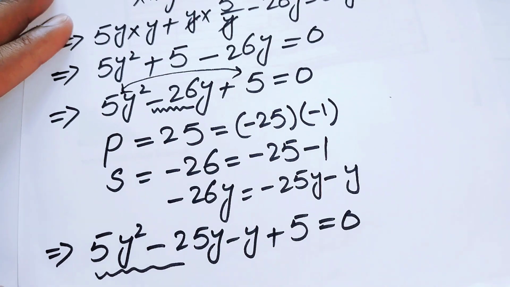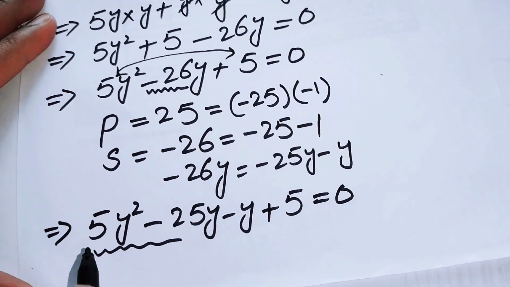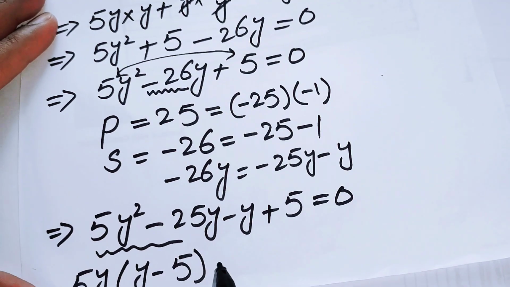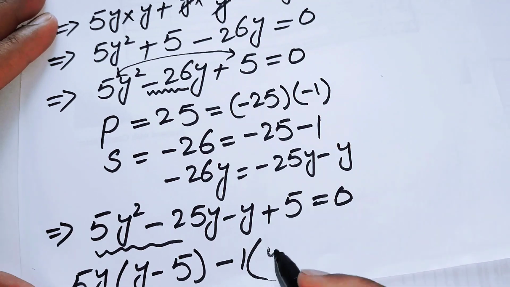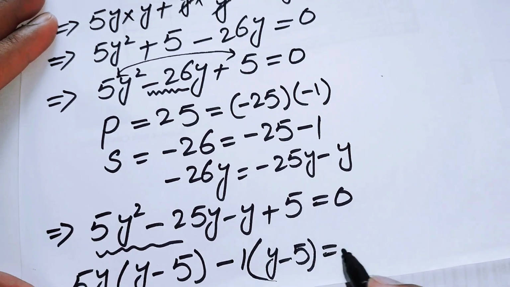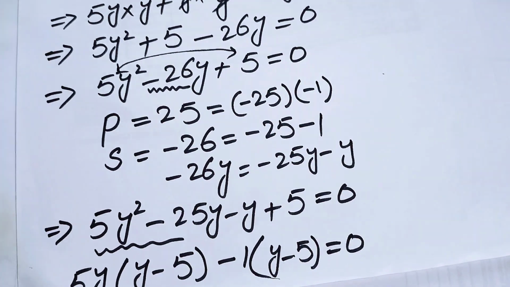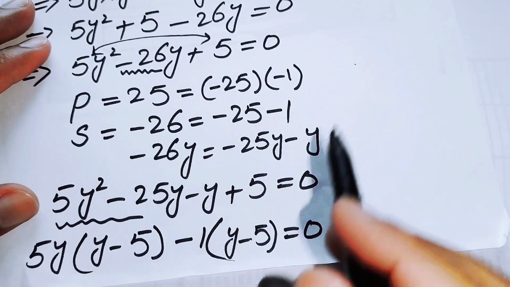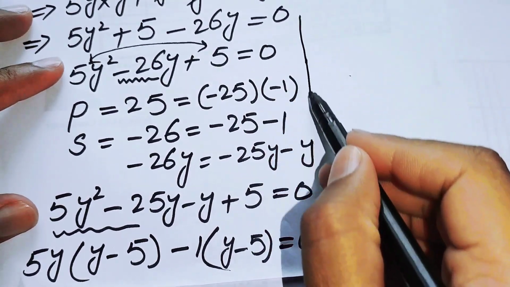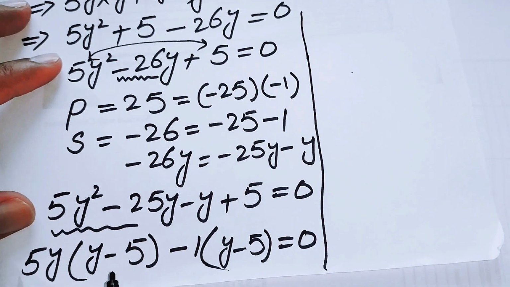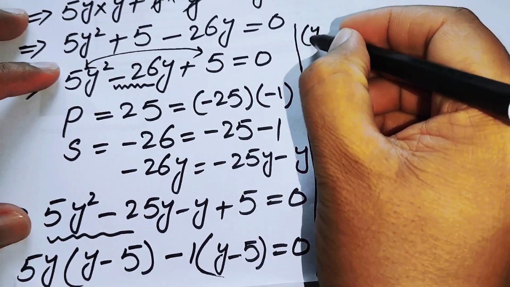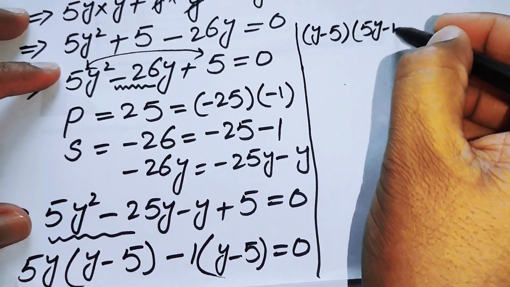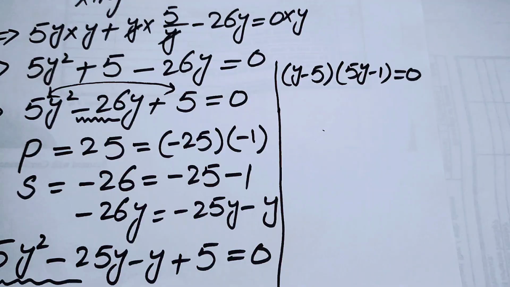Now we can take common 5y from the first two terms, and here we get 5y times y minus 5, and from the other two terms we take common minus 1, and it becomes y minus 5 is equal to 0. After that we can take y minus 5 common from both of these two terms, so it becomes y minus 5 times 5y minus 1 is equal to 0. So here we have two cases.